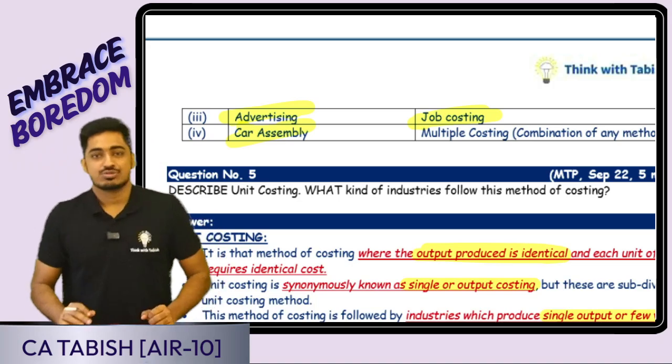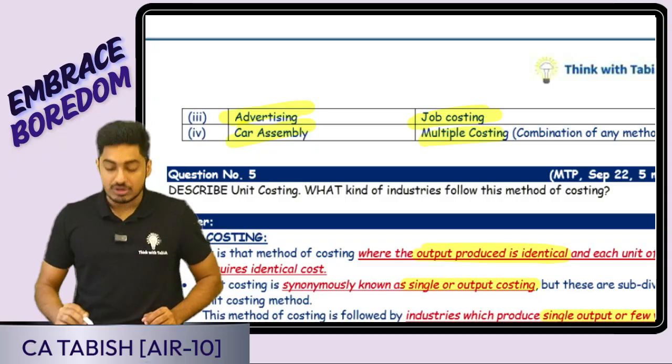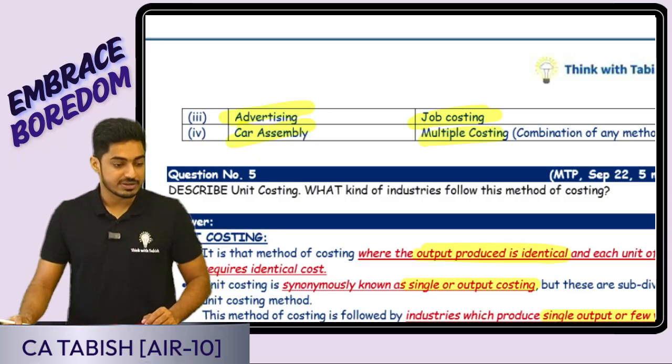Car assembly. It is going to be multiple things. Process costing will also come, batch costing will also come. So it is called multiple costing. Is this clear, everyone? Okay, perfect.